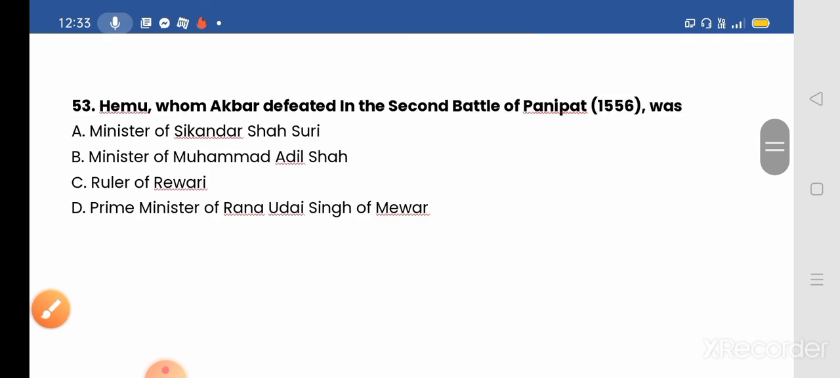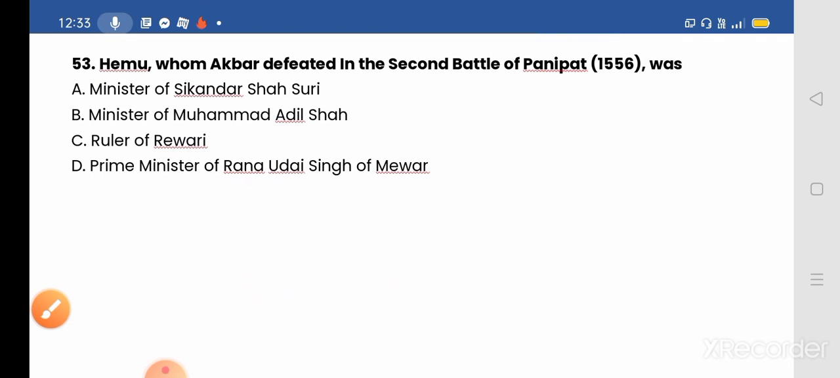Next, we move to question 53. Hemu, whom Akbar defeated in the second battle of Panipat in 1556, was? Options given: A, Minister of Sikandar Shah Suri; B, Minister of Muhammad Adil Shah; C, ruler of Rewari; and D, Prime Minister of Rana Uday Singh of Mewar. And the correct answer will be option B, Minister of Muhammad Adil Shah.